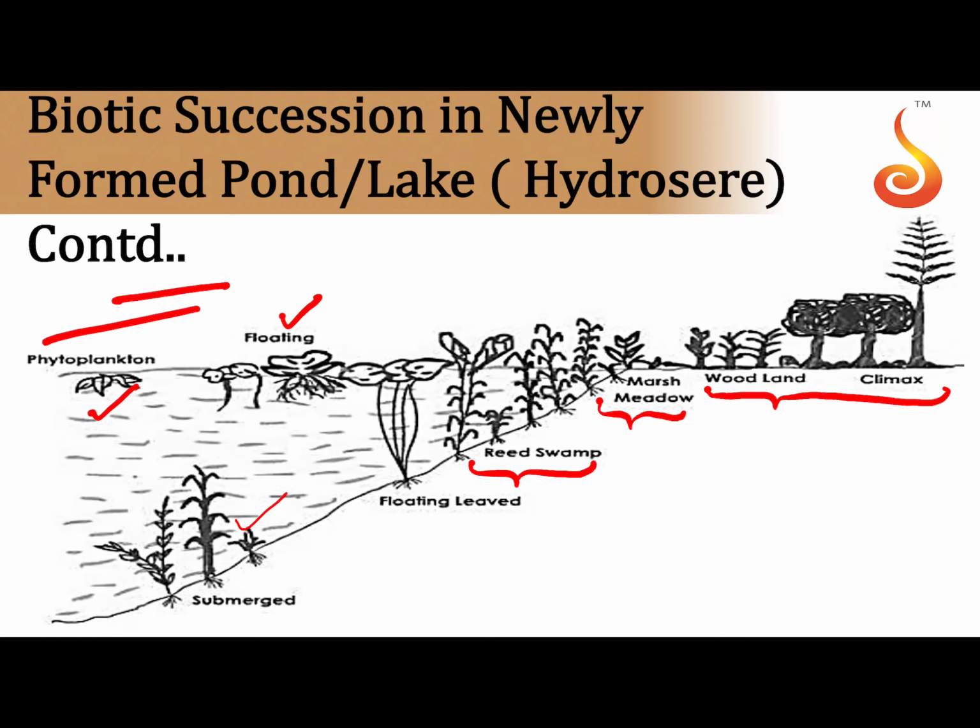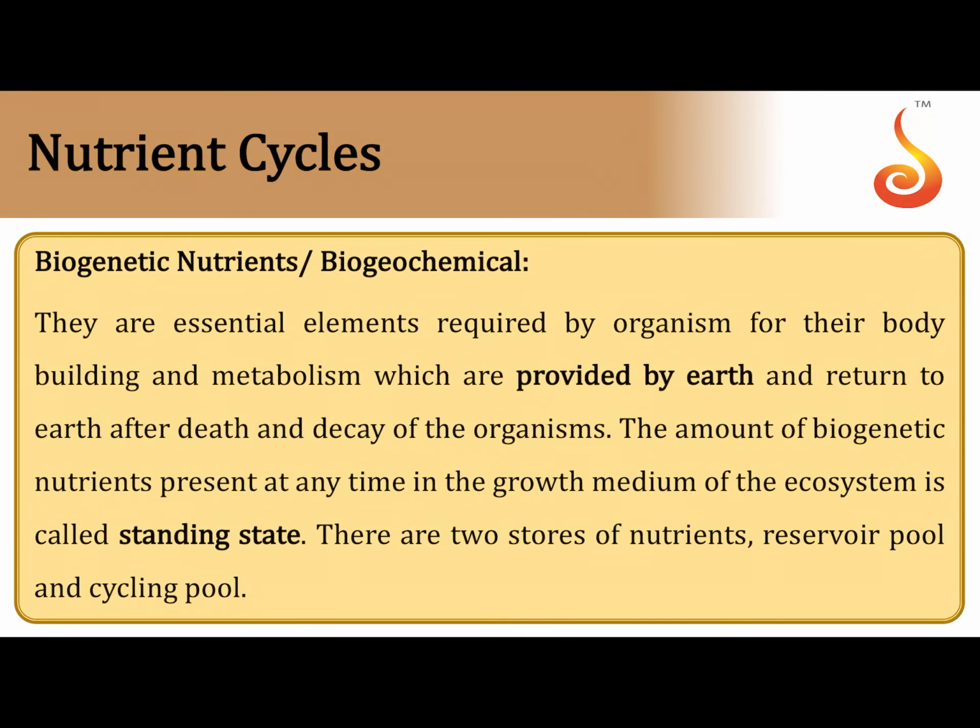Ultimately a water condition is getting converted into a forest condition. So extremely wet conditions are getting converted to moderate dry or moderate wet conditions, and this is referred to as hydrosphere. Because it starts off with water or extremely wet condition, it is referred to as a hydrosphere.